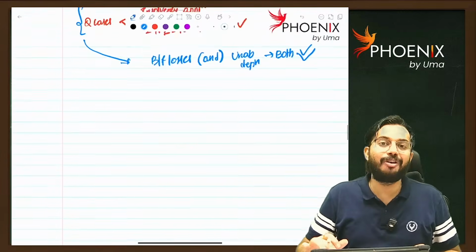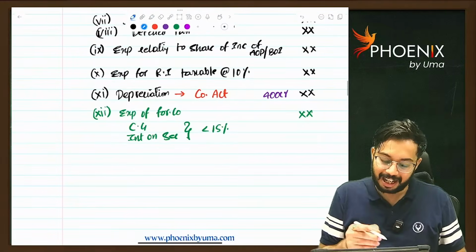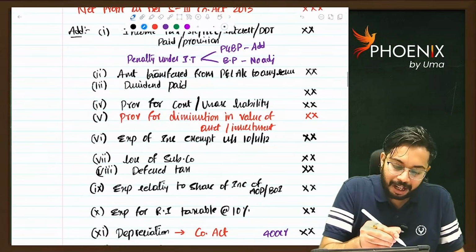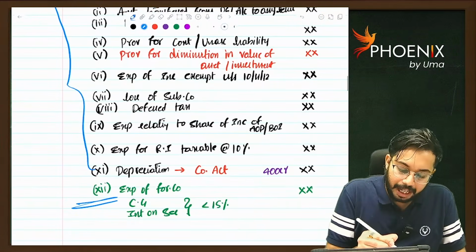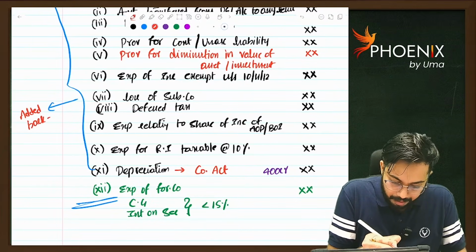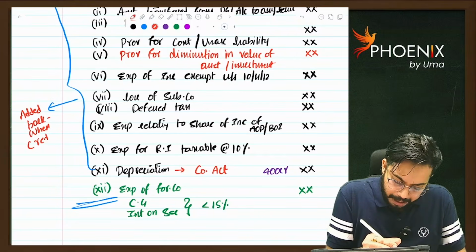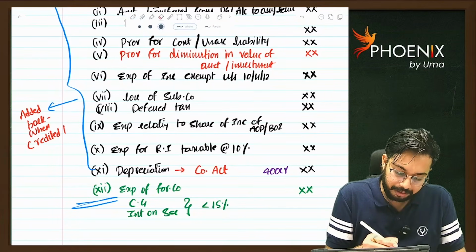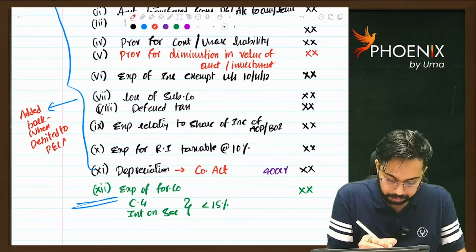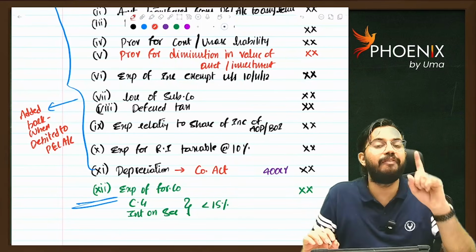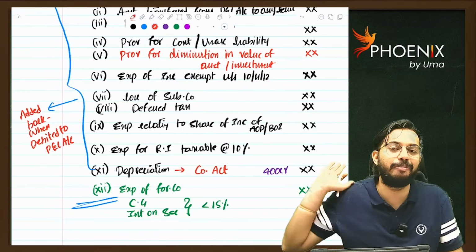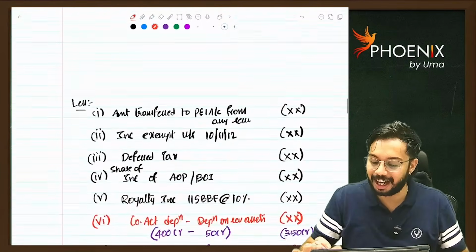See, till now, how many adjustments have we seen? We have seen 12 adjustments. What is interesting is that all these 12 adjustments need to be added back when debited to P&L account. Okay, but in one situation, even though the amount is not debited to P&L account, still it is required to be added back. What is that one? I will explain.